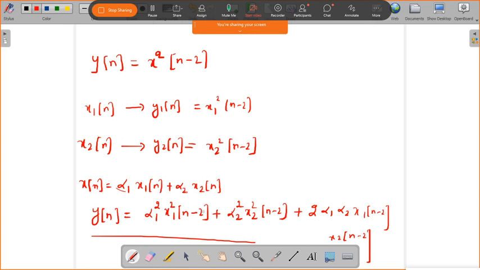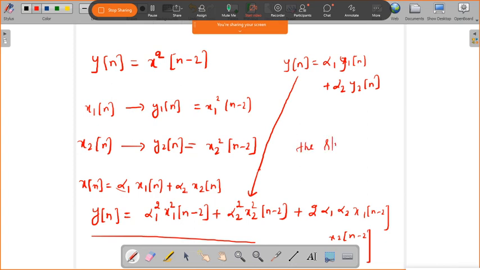So now, can we write this in terms of y of n, that is, is it equal to alpha 1 into y1 of n plus alpha 2 into y2 of n? No, it is not equal to this expression, is it? So that is why the system is not linear. Have you understood?